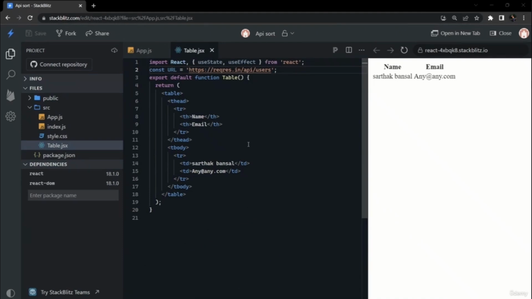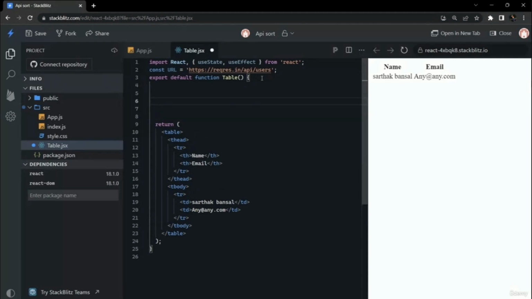So in this video, we will be making an app for sorting API data and viewing it in tabular format. So it is a very commonly asked question. So it will provide us a URL, and we have set up a basic table boilerplate template here. So we will first try to fetch the data from the URL.